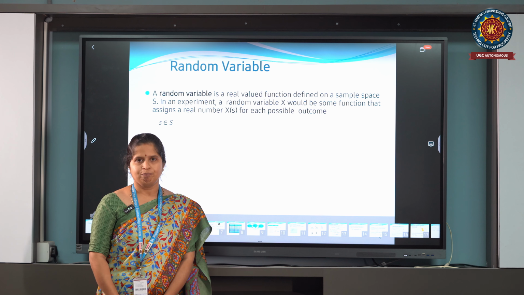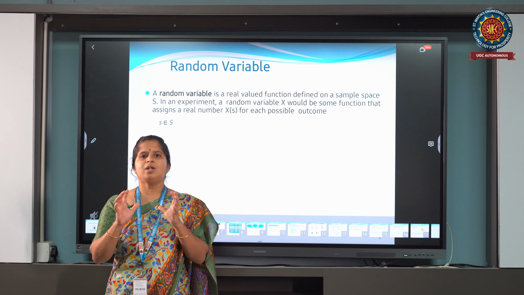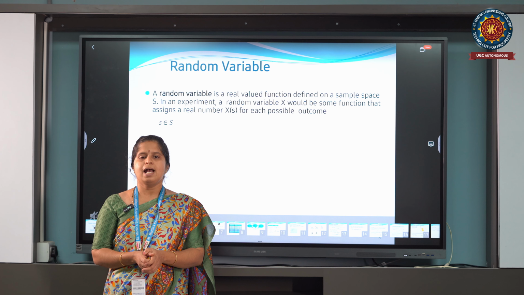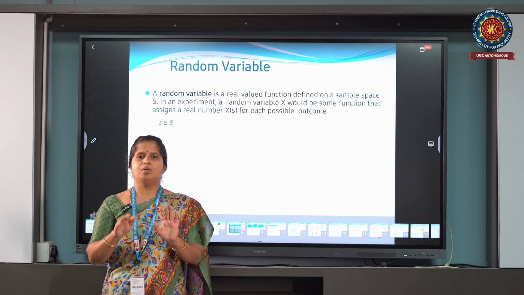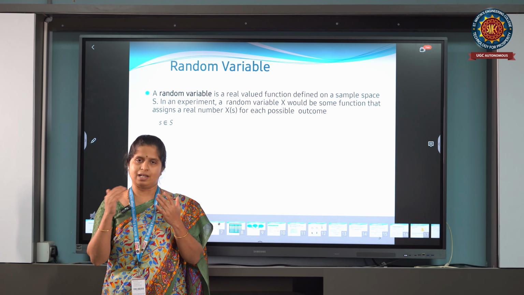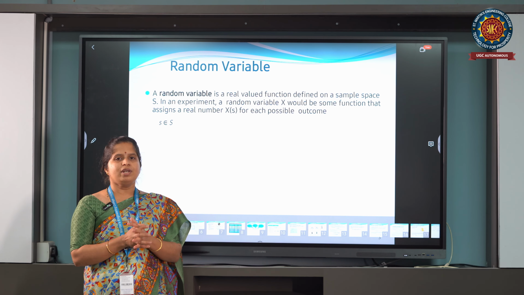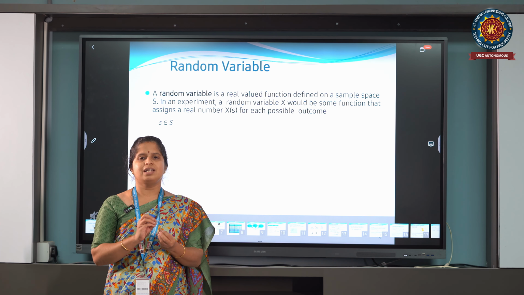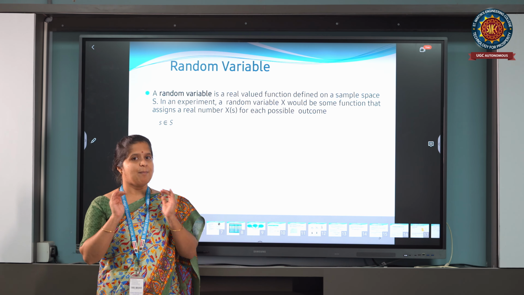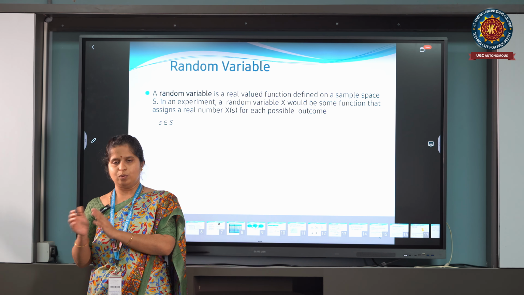First, we will see. If I am tossing two coins simultaneously, what does my sample space contain? If I toss two coins simultaneously, I may get both heads, or one head and one tail, or first one tail and second one head, or else both tails. So, a random variable is a function which assigns a value to each element of my sample space. So my sample space contains head-head, head-tail, tail-head and both tails.